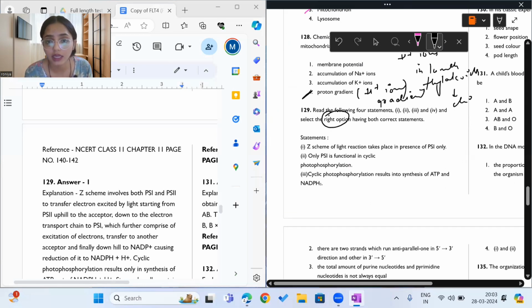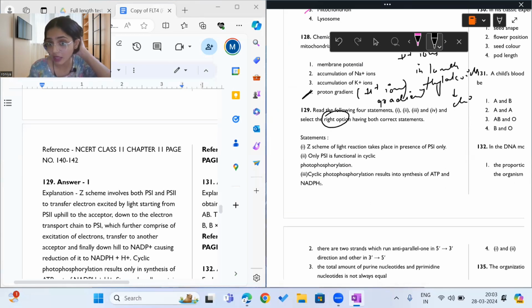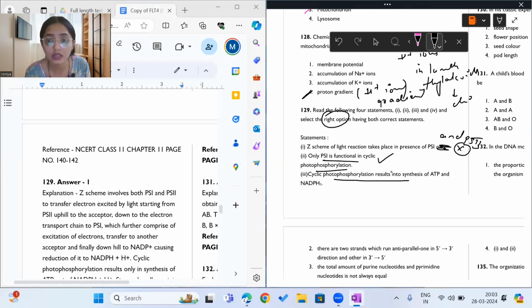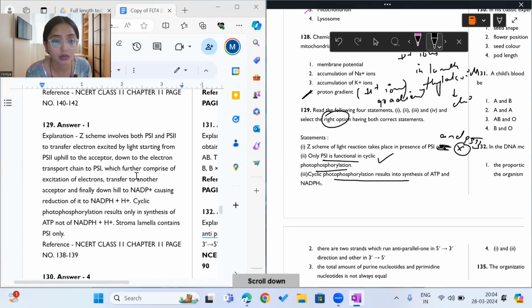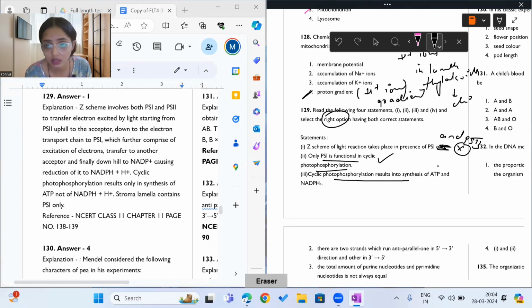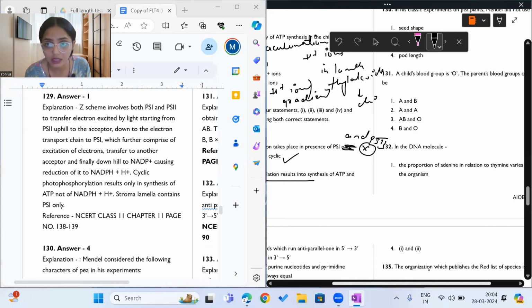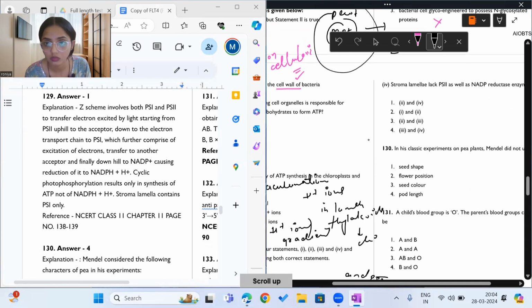So we have to find the correct statement. Z scheme of the light reaction takes place in both photosystem 1 and photosystem 2. So this is an incorrect statement. Only photosystem 1 is functional in cyclic photophosphorylation. Yes, this is a correct statement. Cyclic photophosphorylation results in synthesis of ATP and NADPH. No, this is not a correct statement. We'll see.